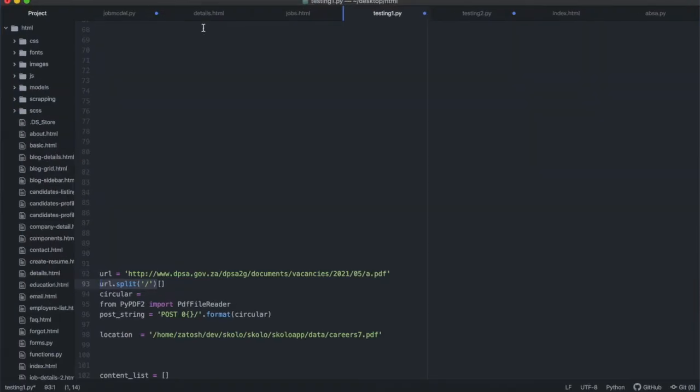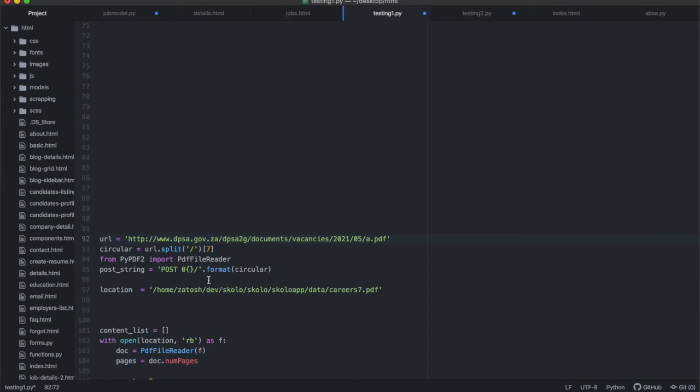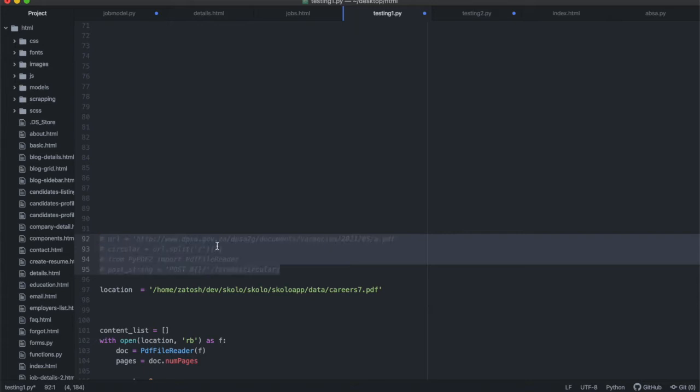Because what you want when you write code is code that you don't have to run every day. You want to write this code once, and you want it to run every time all by itself. So this code has to discover it: I know it will be split on 7. The circular will always be that URL split on 7, and then you can use the circular in the rest of your formula. But for now, I'm not going to do it like that. I'll do it like that when I write the final code, when I reach the stage where I'm deploying this application and it's running all by itself.